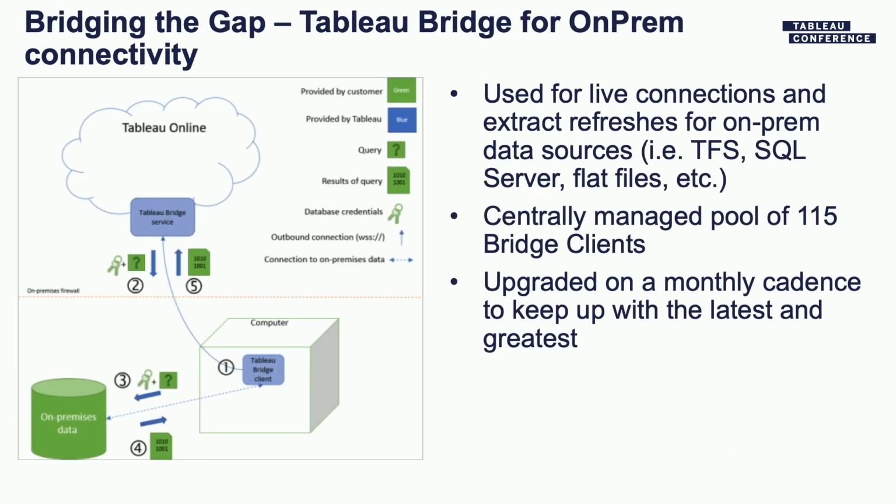Now, one of the things that is true is that although the world is moving to the cloud, there is still a ton of data on premise. And that's true for us as well, right? And so with Tableau Online, you have the Tableau Bridge product, which you can use to connect to your on-premise data. So in our Alpo-dev environment, we actually have an instance of 115 different bridge clients that run, which are shared instances, which we use to connect to our on-premise data. And so we are using these for live connections as well as running extracts.